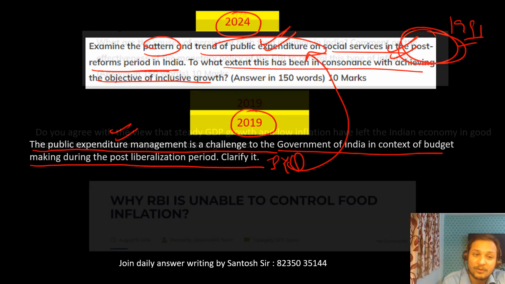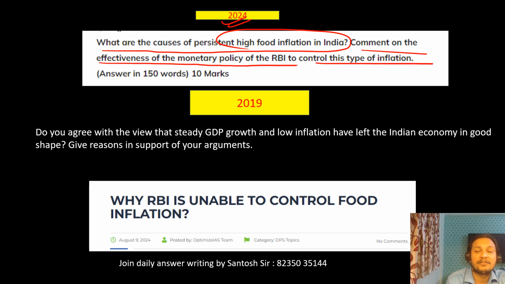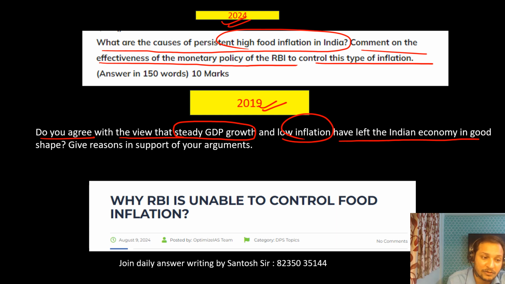Let me show you more questions, guys. This is a 2024 question again. What are the causes of persistent food inflation in India? Comment on the effectiveness of the monetary policy of RBI to control this type of inflation. You can see a similar question UPSC asked in 2019: do you agree that steady GDP growth and low inflation have left the Indian economy in good shape? Give reasons to support your argument.